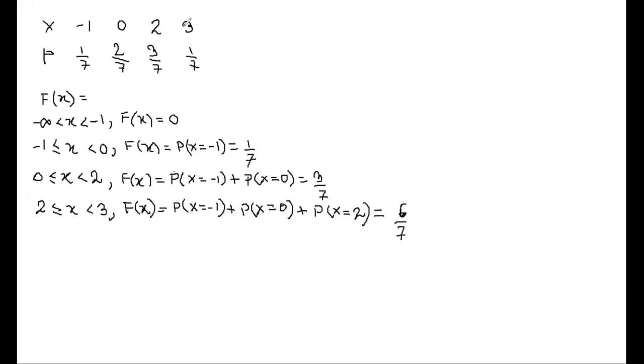Look at the next part. Only the inclusion of 3 is left. So we will include 3 and go up to infinity, x greater than or equal to 3, or else you can directly write x is greater than or equal to 3. Here, what is your Fx? It is 1, because it includes x equals minus 1 to x equals 3, and 1 plus 2 is 3, plus 3 is 6, plus 1 is 7 by 7, so it becomes 1.